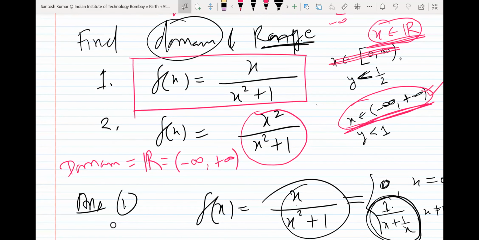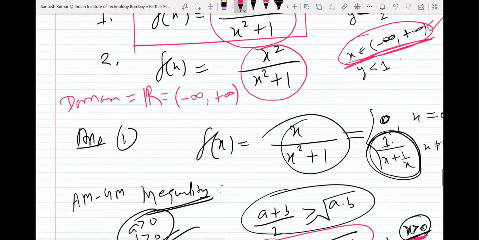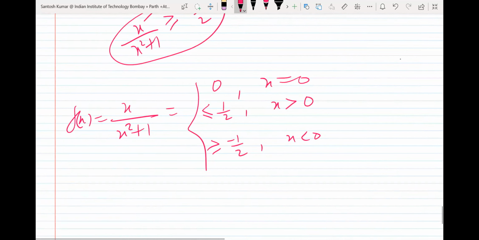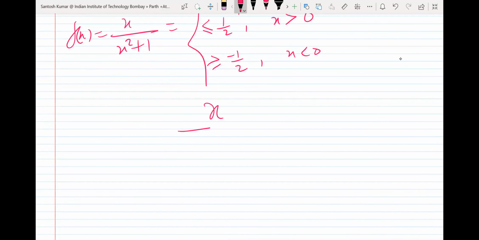Okay, so if you take x positive, your f(x) will be positive. You put x as 1, 2, 3, 4, you will get a positive number. If you put x negative, your answer will be negative. And when x is 0, the function is 0. So from here, what I would like to conclude is that x upon x square plus 1 is more than equal to minus 1 by 2 and less than equal to 1 by 2.